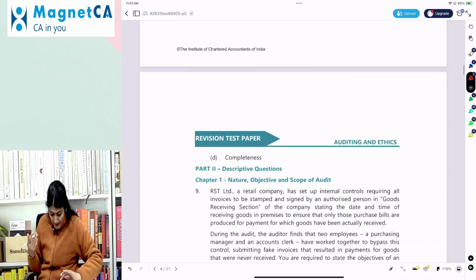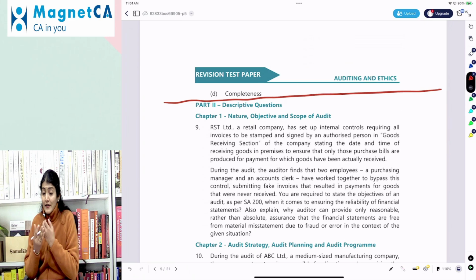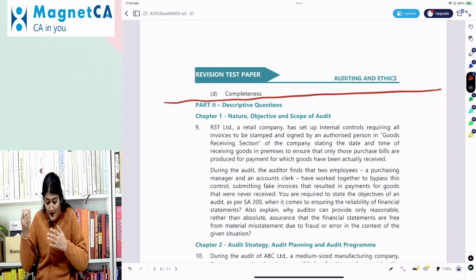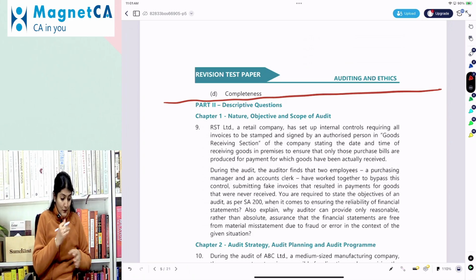So that completes our discussion for the MCQ questions which are there in the RTP of Jan 25. In the next video, we will discuss the descriptive questions also.